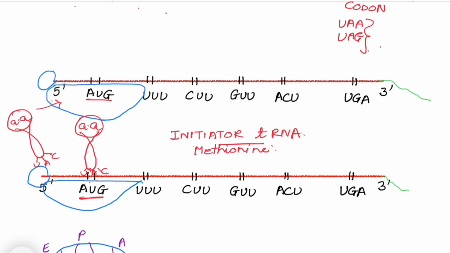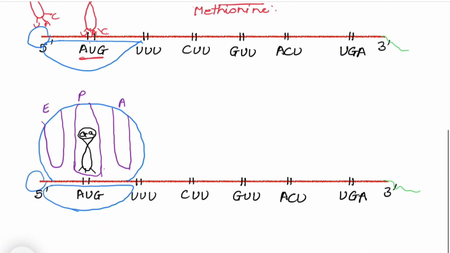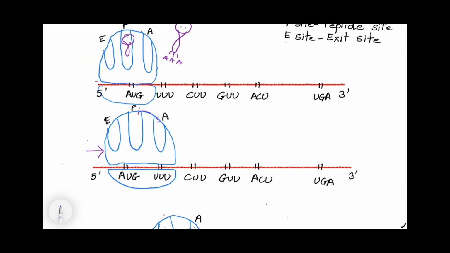As soon as this initiator tRNA comes and attaches here, the larger subunit of ribosome also comes and attaches itself. How does it attach? We have already discussed that it has three areas, A site, P site and E site. So it attaches itself such that the P site contains this initiator tRNA molecule. So this much you have understood. Now let's move further. Always remember that initiator tRNA is the only tRNA which is present at the P site. Otherwise, all other tRNAs will always enter through the A site.